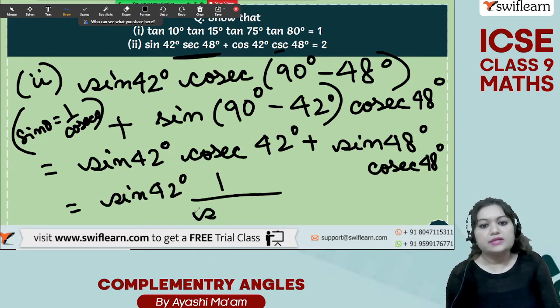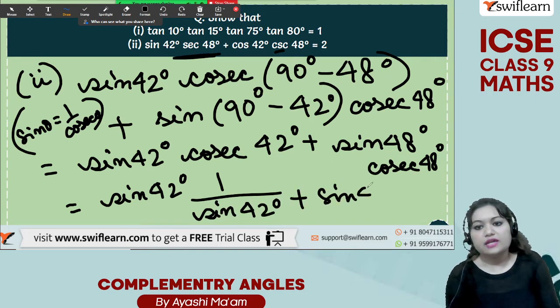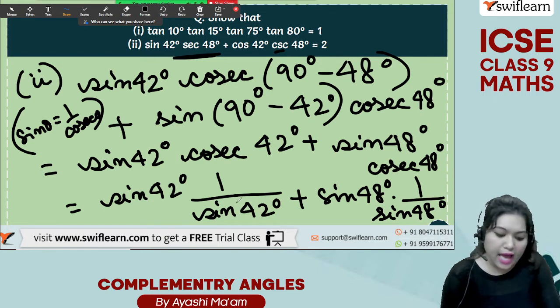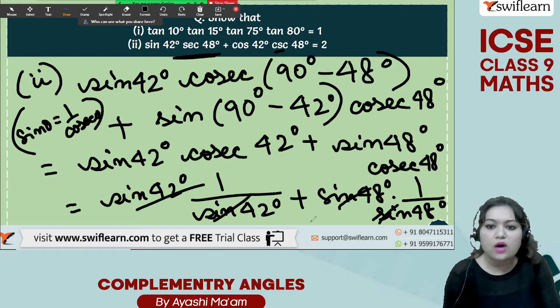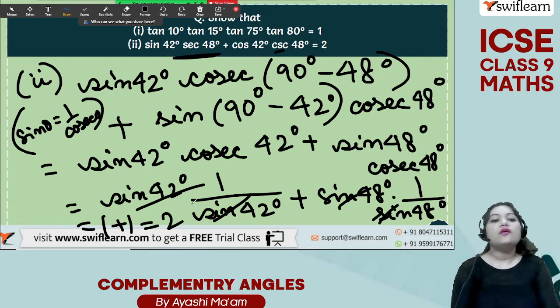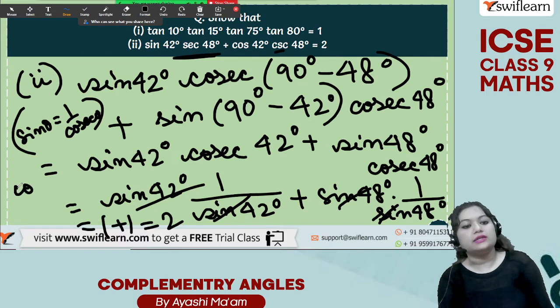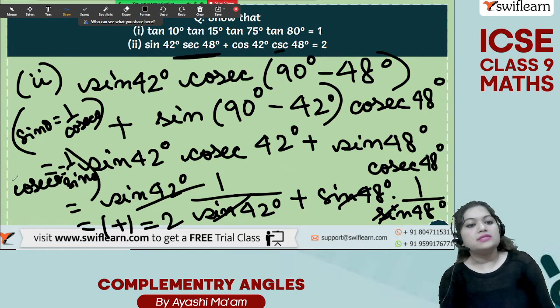So 1 by sine 42 degree plus sine 48 degree into cosec, which is the reciprocal of sine, so 1 by sine 48 degree, and you can simply cancel these now and you will get 1 plus 1 which is equal to 2. Very easy, right? So if sine theta is equal to 1 by cosec theta, that means cosec theta is also equal to 1 by sine theta.